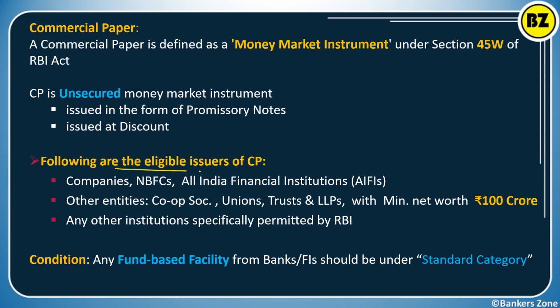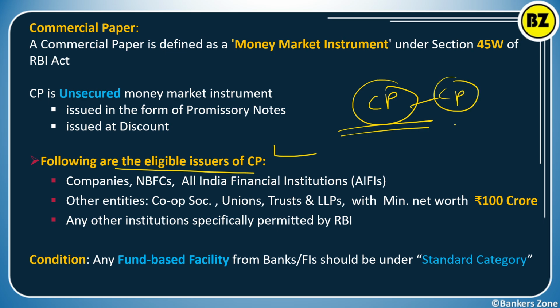Now the following are eligible to issue the CP. Who can issue the CP? See, CP for commercial paper. Any company that wants money can issue commercial paper. They will get money, people will purchase that commercial paper. So the company or the NBFC or the all India financial institution are eligible to issue commercial paper. Banks are not eligible to issue commercial paper. So the alternative to the certificate of deposit is the commercial paper.